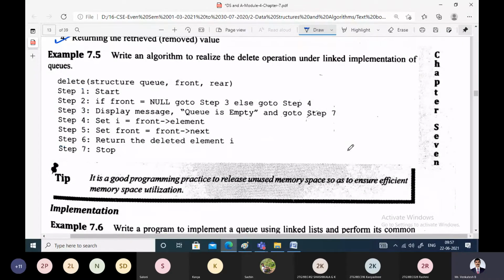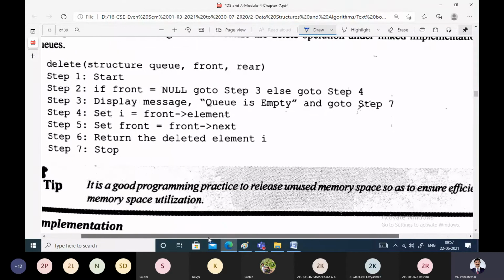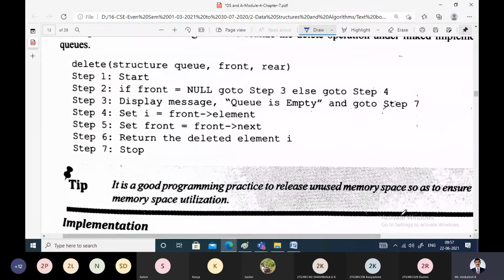So let us study the procedure, the algorithm for deleting an element from the queue.